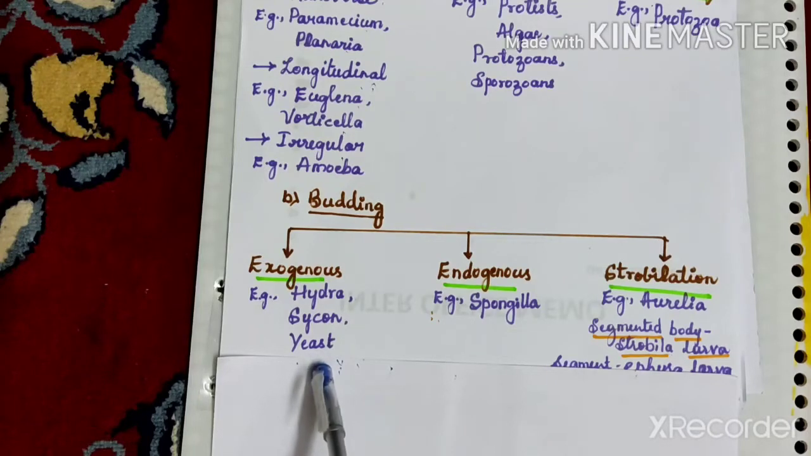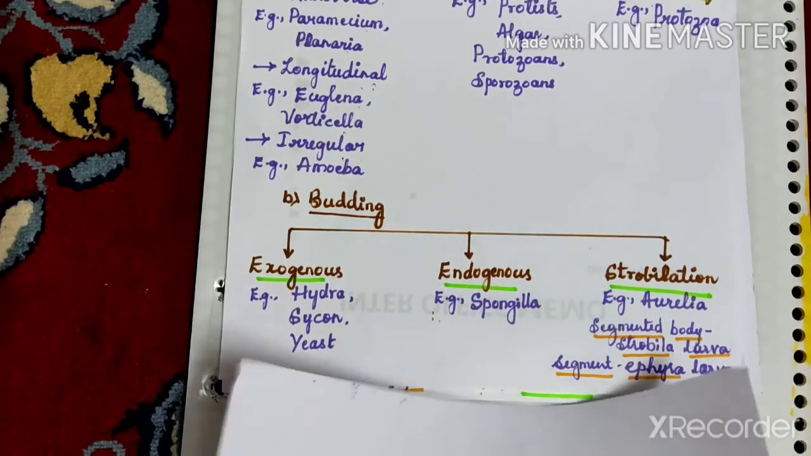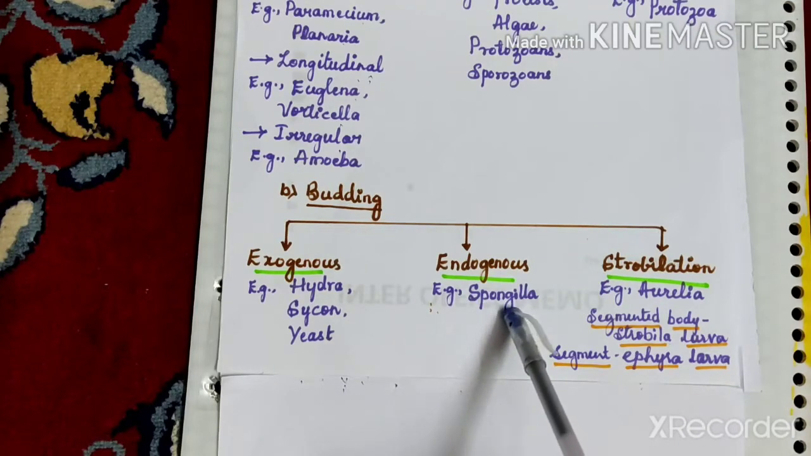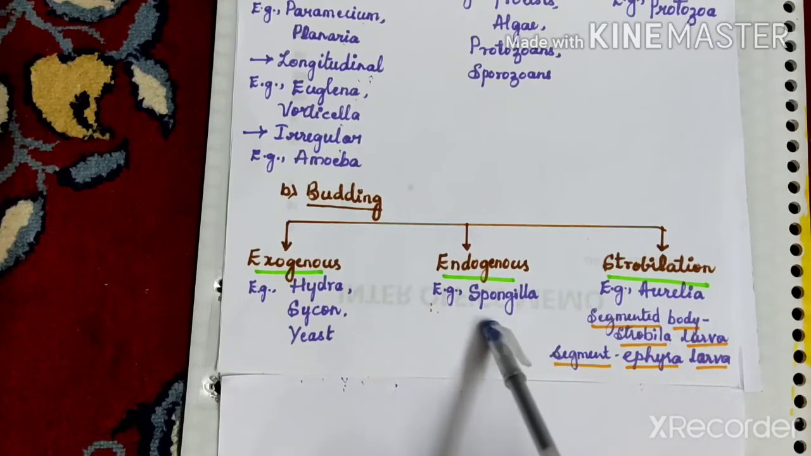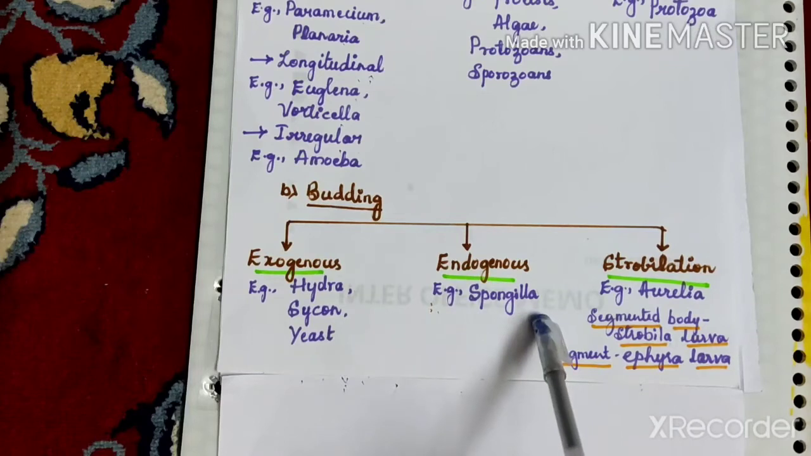And in endogenous budding, the buds are formed within the parental body, an internal bud. These buds are called gemmules, which consist of a small group of cells in a protective covering. This you can see in case of Spongilla.